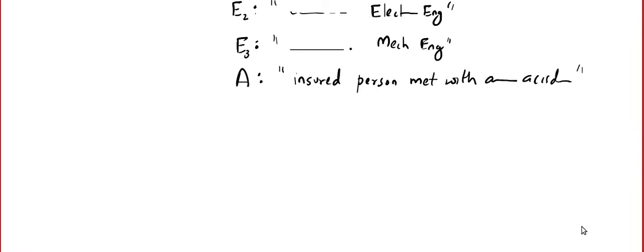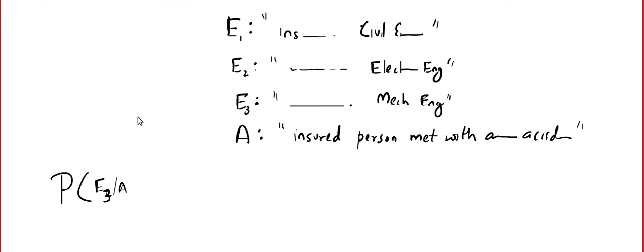Now remember, in Bayes' theorem you can calculate only E1 given A or E2 given A or E3 given A. Never forget, if you define the events to be E1, E2, E3, the only thing which you can calculate is either E1 given A or E2 given A or E3 given A.